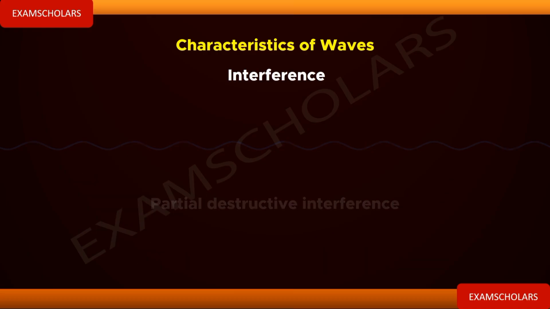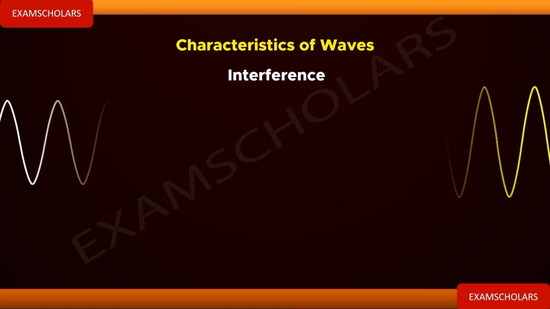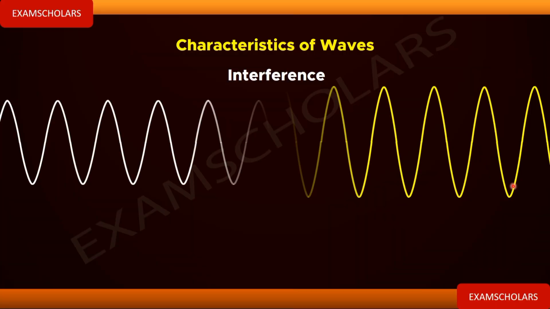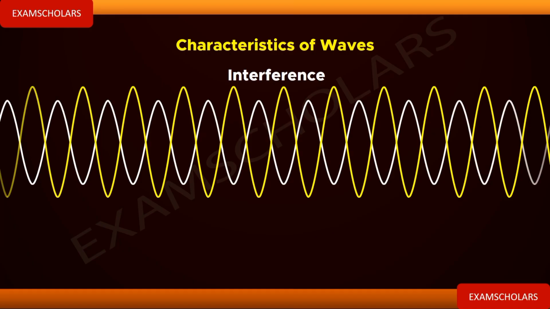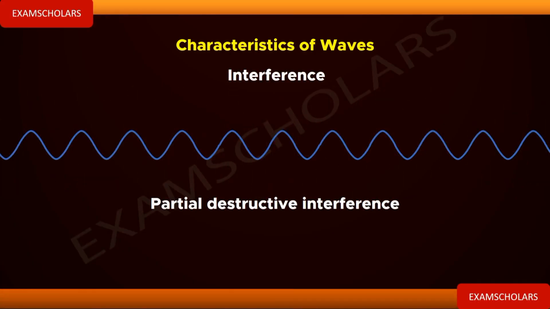Now this one is partial. Observe this one. You see that this yellow is having more amplitude than this white. But they align. The phase angle is 180 degrees. And at the end of the day, we have this resultant wave. They are not going to cancel each other because one is having an amplitude that is beyond the other one. So we still have partial destructive interference. When are you going to have total destructive interference? The two waves identical, they have the same frequency, they have the same wavelength, and the phase angle between them is 180.